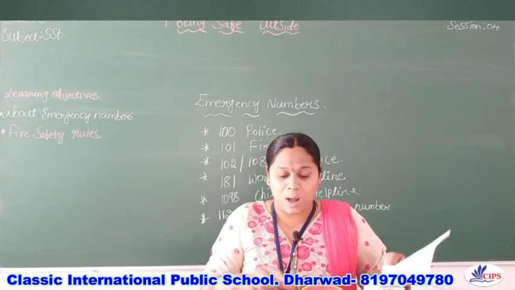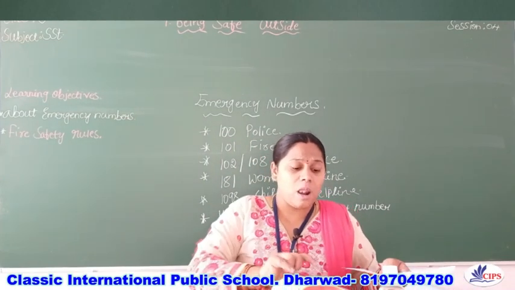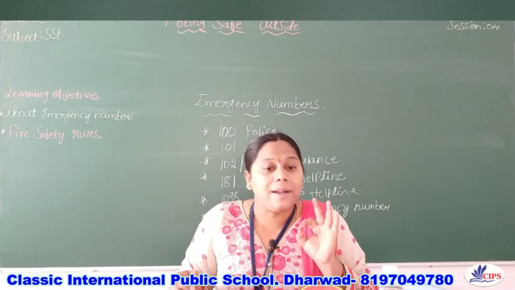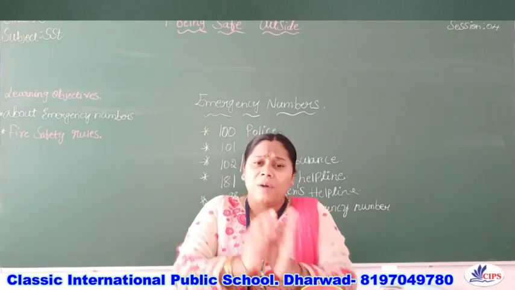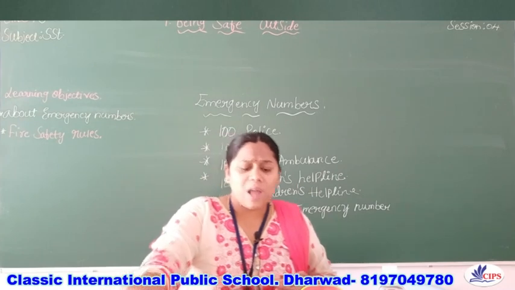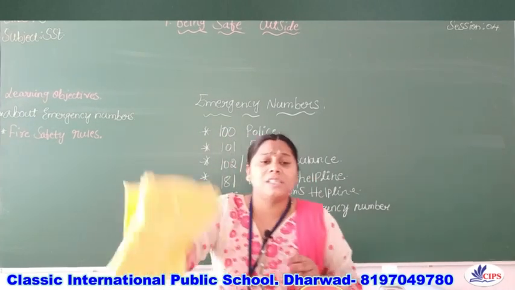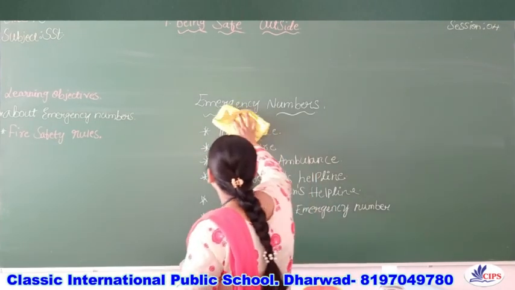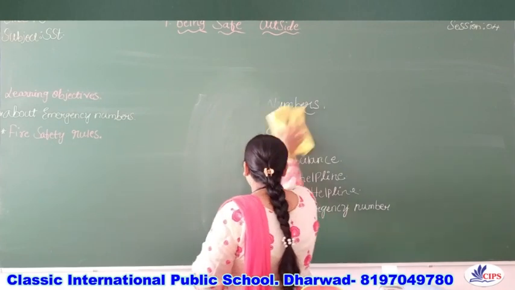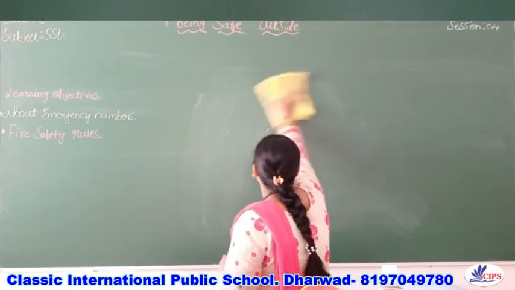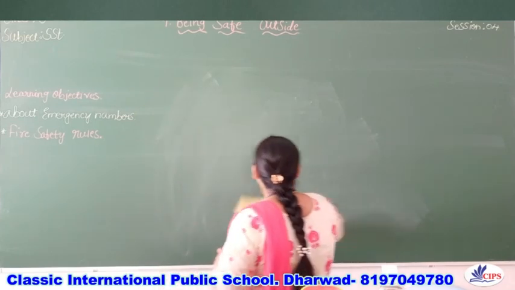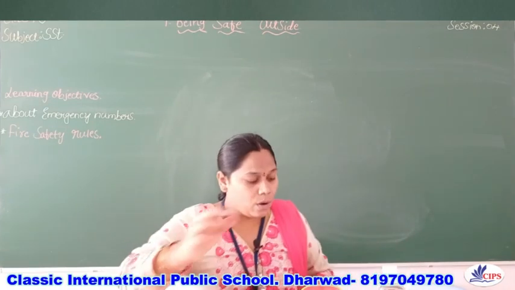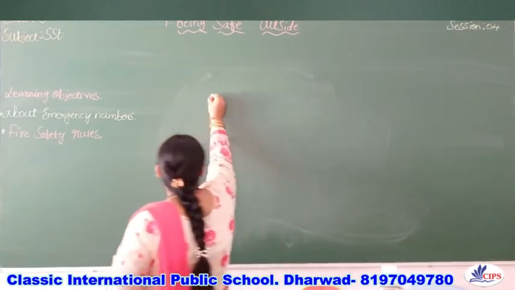So children, the next point is the last point of your lesson: good touch and bad touch. Children, tell me, what is good touch and bad touch? Why do we have to know the difference between good touch and bad touch? First we have to know what is good touch and what is bad touch. Then only can we easily identify it and avoid problems. Yes or no? Good touch and bad touch.